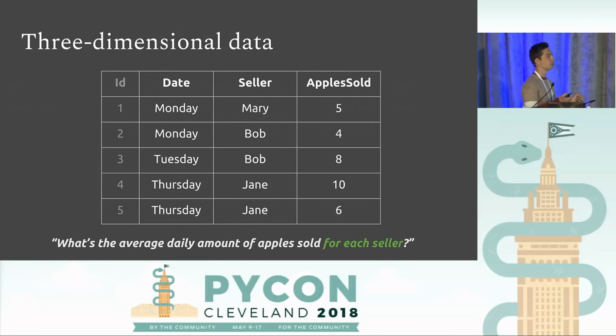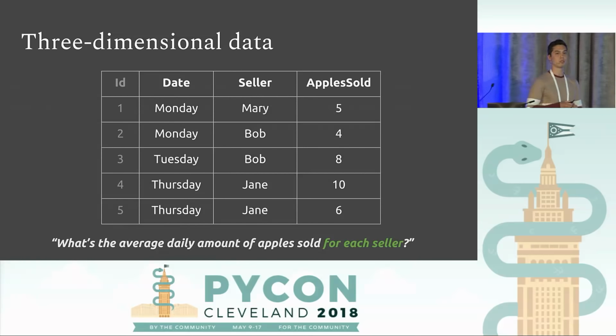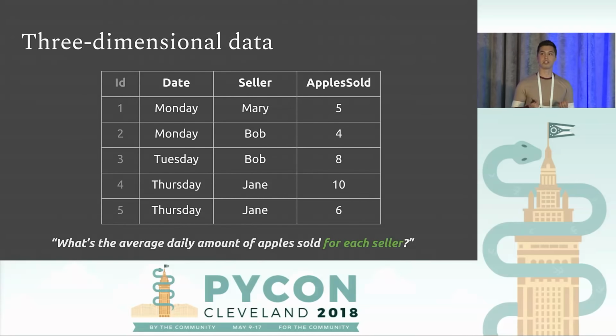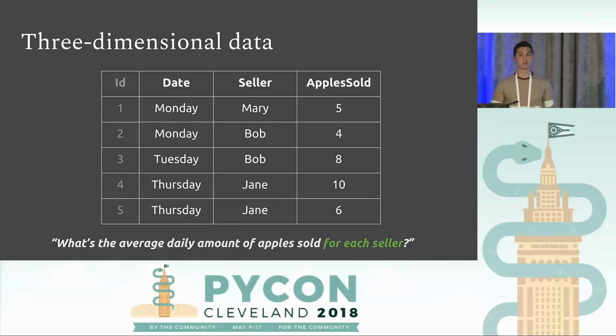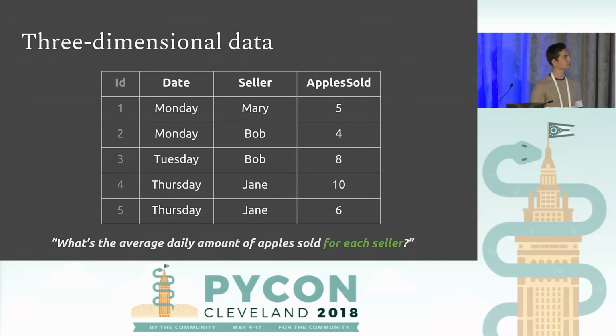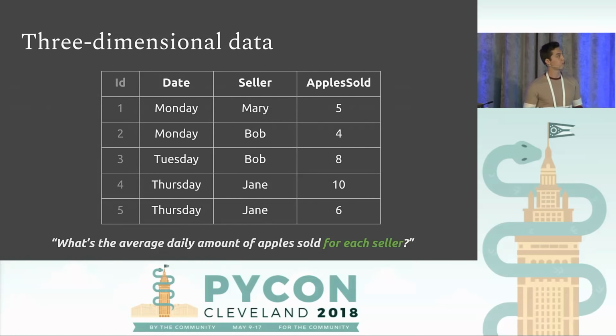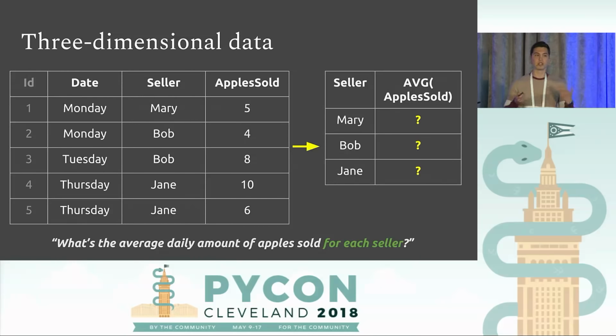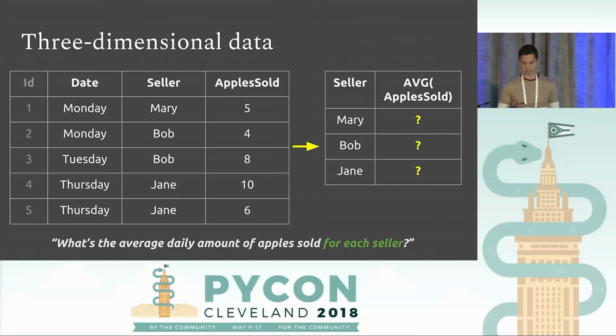And instead of asking what's our average daily amount of apples sold, we're going to do that same thing, but say, for each seller. So for each seller, what's their average? We might expect to have an average for Mary, an average for Bob, an average for Jane. And we can probably just eyeball this, right? A good way to sanity check stuff is just to do a simple example, make sure it gets the right results.